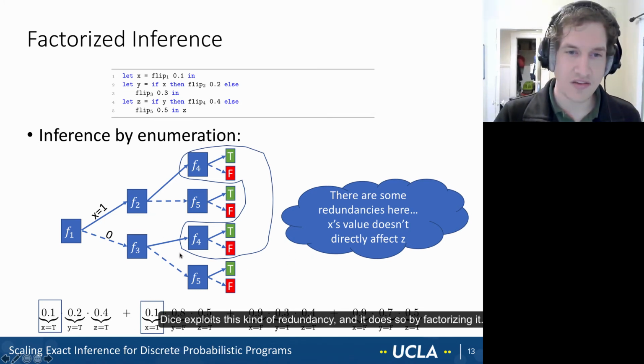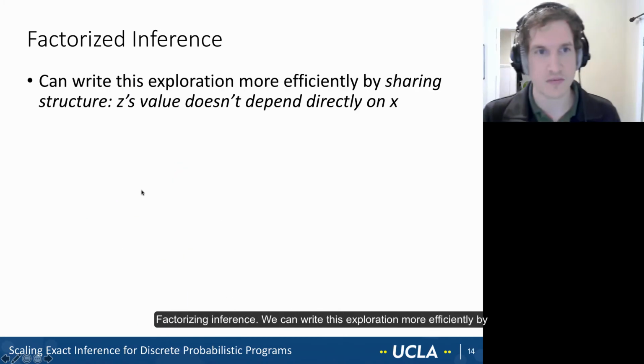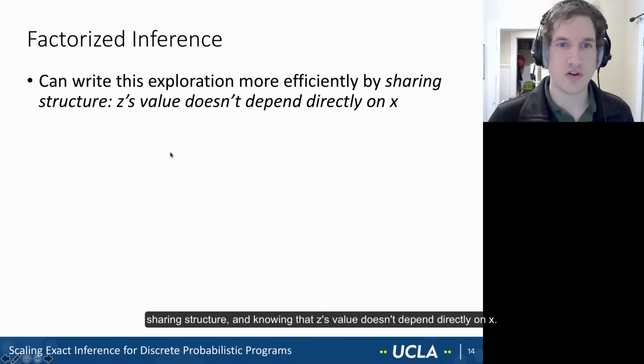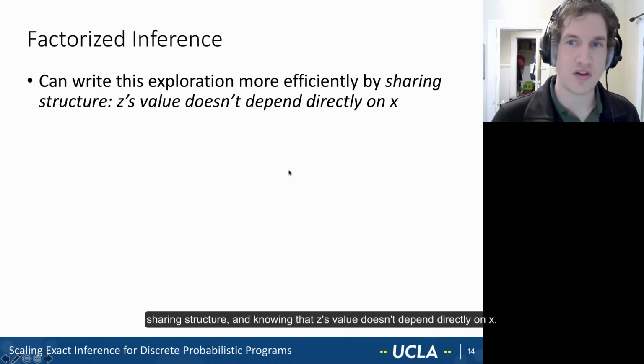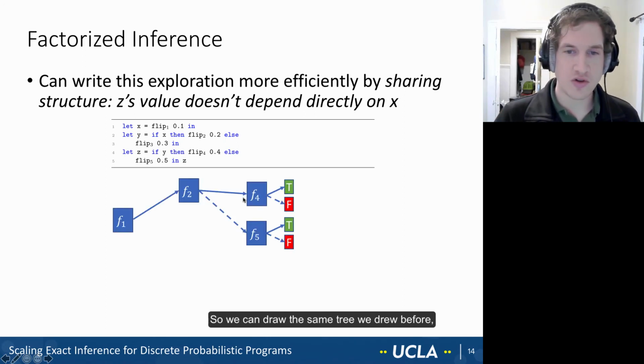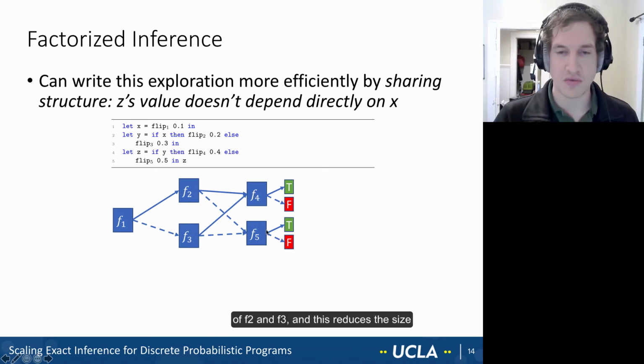So dice exploits this kind of redundancy, and it does so by factorizing inference. We can write this exploration more efficiently by sharing structure and knowing that z's value doesn't depend directly on x. So we can draw the same tree we drew before, but now we can share these leaves between these two different branches of F2 and F3.